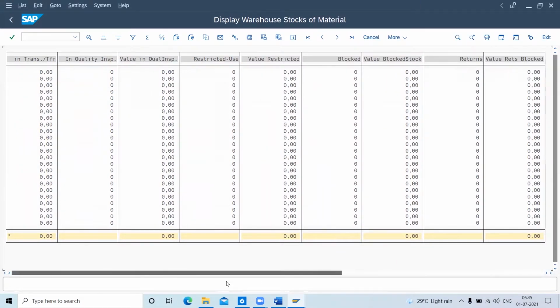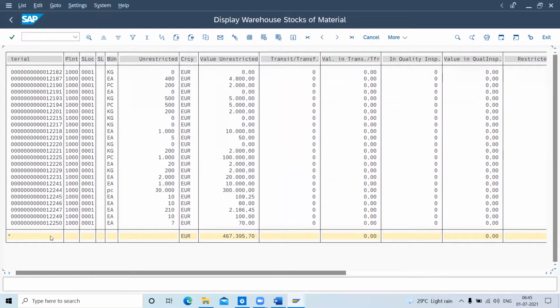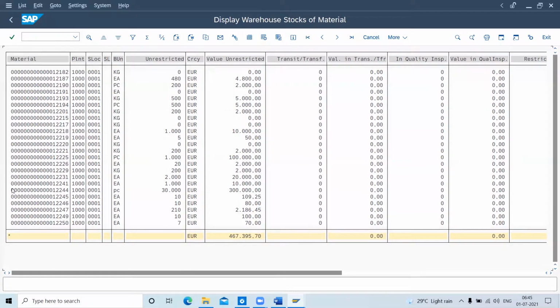I have to do a stock verification, comparing the stock physically for these materials. So I will note down this whole material list, all the RM materials for my plant 1000, all in that series, 70 materials. I will store this in an Excel sheet. To store it, you can select the W item or the X item. X stands for Excel and W is for Word. I will go with the Excel sheet.